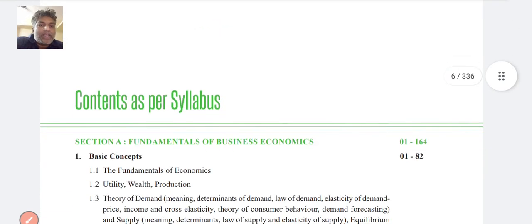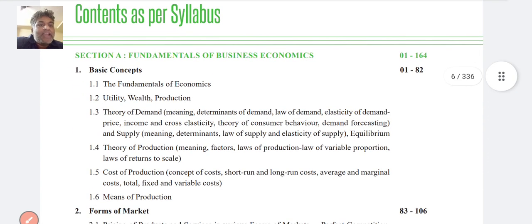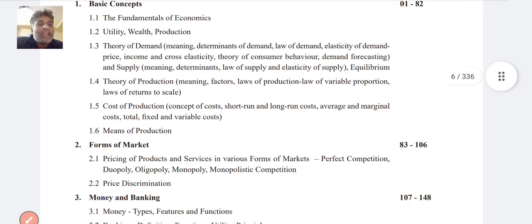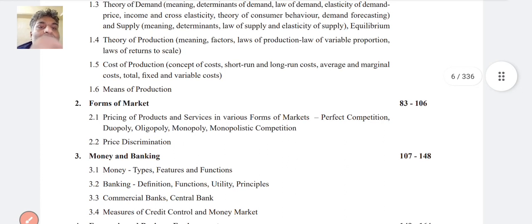So let's discuss the topics covered in these contents as per the syllabus. Section A, fundamentals of business economics: basic concepts, fundamentals of economics, utilities, wealth, production, theory of demand, meaning and determinants of demand, law of demand, elasticity of demand, price, income and cross elasticity, theory of consumer behavior, demand forecasting, and supply, meaning and determination, law of supply, elasticity of supply, equilibrium, the theory of production and meaning of factors, laws of production, variable proportion, laws of returns to scale, cost of production and concepts of cost, short run, long run, average and marginal cost, total, fixed and variable cost, and then means of production.